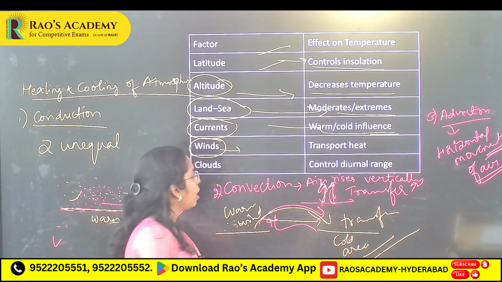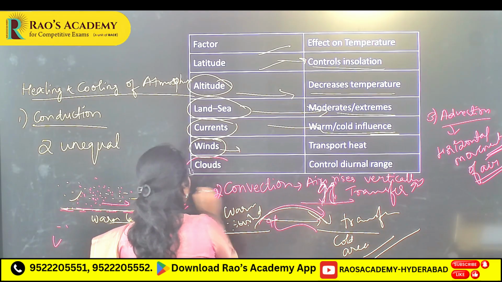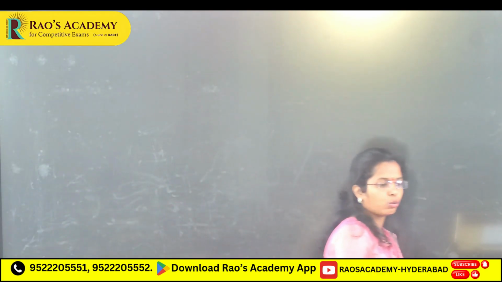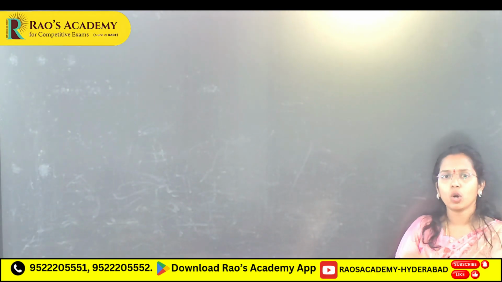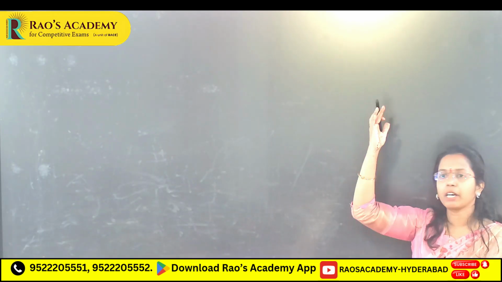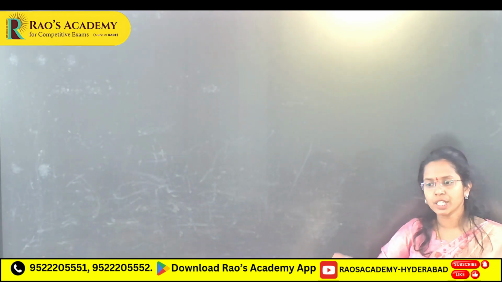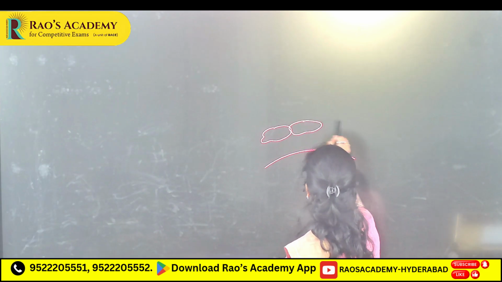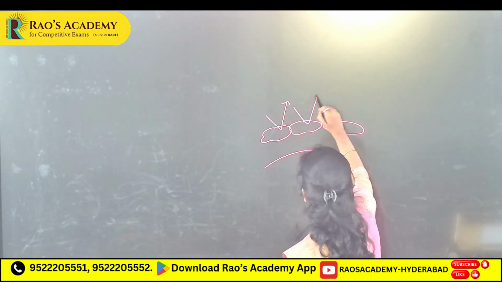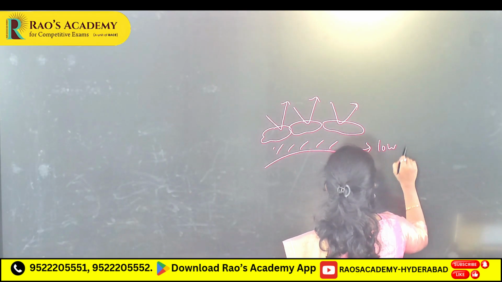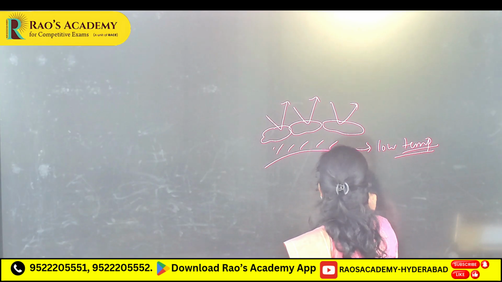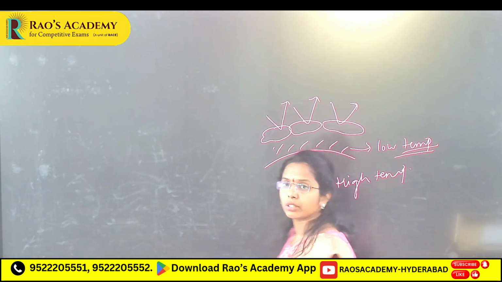Next is radiation, which we are going to discuss in the heat budget. Next, clouds control the diurnal range, the day temperature range. If clouds are thickly formed, you will see low temperatures because radiation is reflected back, so you don't see surface insolation or absorption. These clouds obstruct the solar rays and reflect them back, so in this area you will see low temperatures. Clear skies, high temperature you will see. Okay, tomorrow we are going to continue.